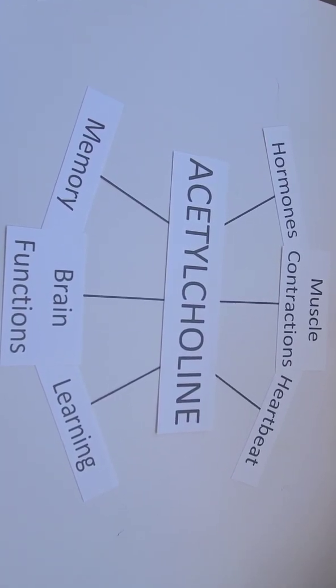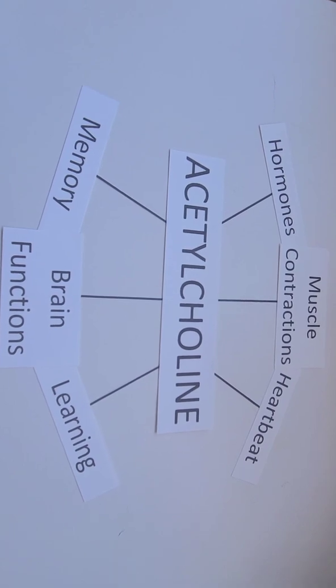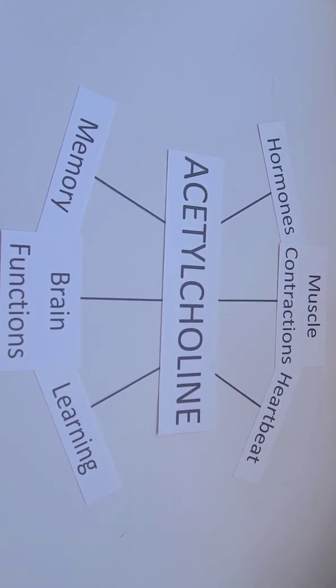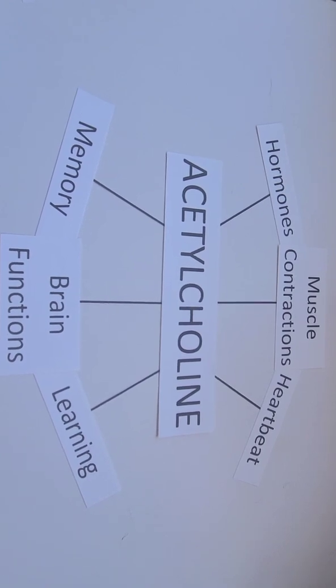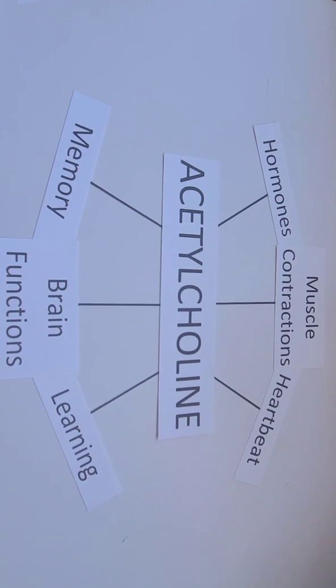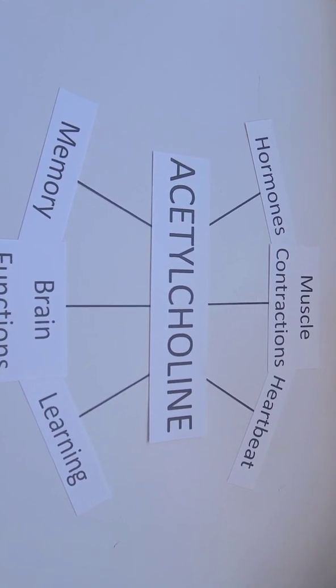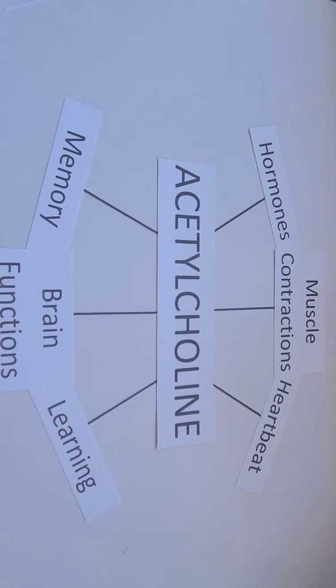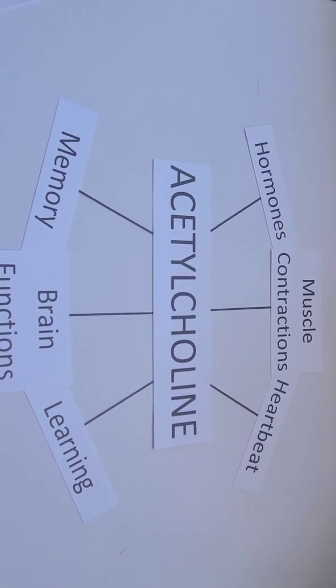Found in both the central and peripheral nervous system, acetylcholine is the primary neurotransmitter associated with motor neurons. It is the chief neurotransmitter of the parasympathetic nervous system. This is the part of the autonomic nervous system that contracts the smooth muscle, dilates blood vessels, increases bodily secretions, and slows the heartbeat.